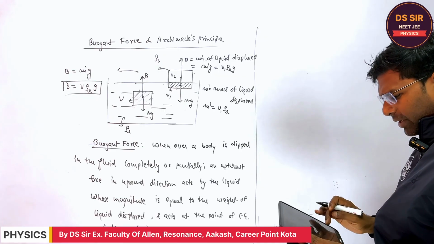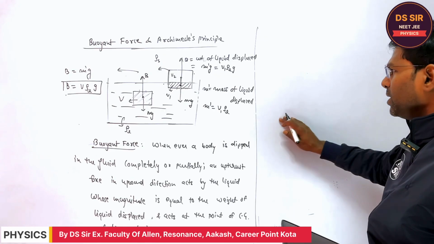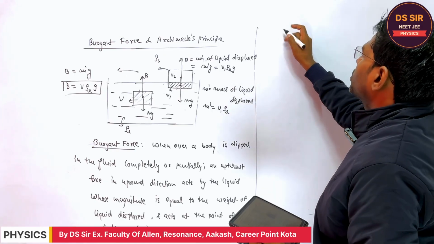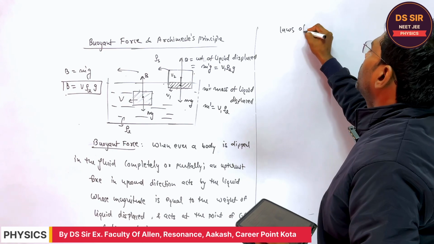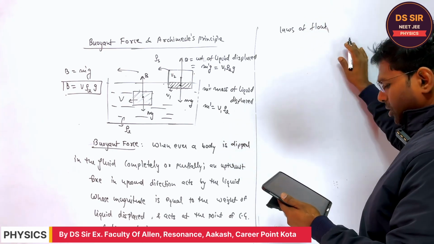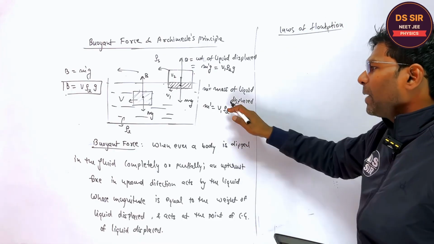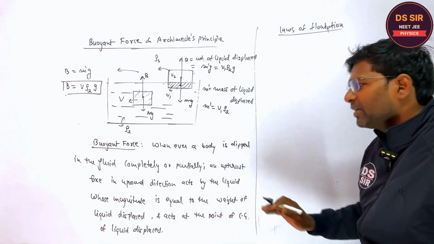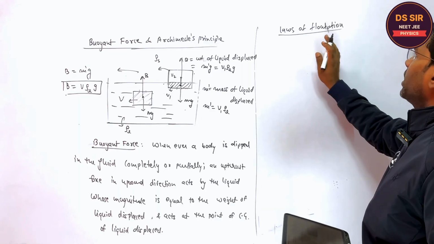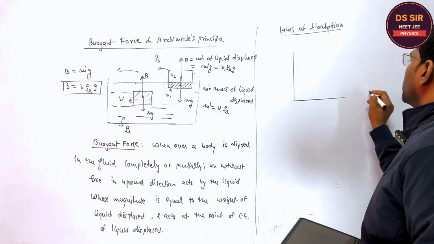This is also the buoyant force, and the Archimedes principle is the same. Now I will write the principle of flotation, or laws of flotation, right? This is the buoyant force, and the rest of the definition is the Archimedes principle. Laws of flotation. All right, listen one thing.